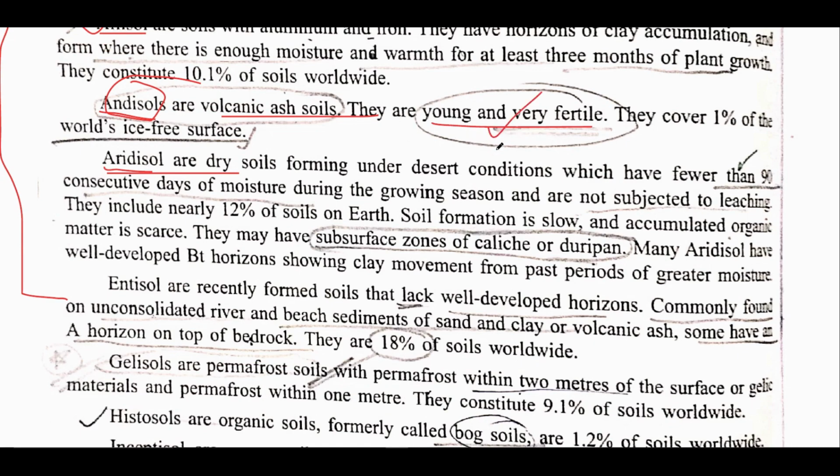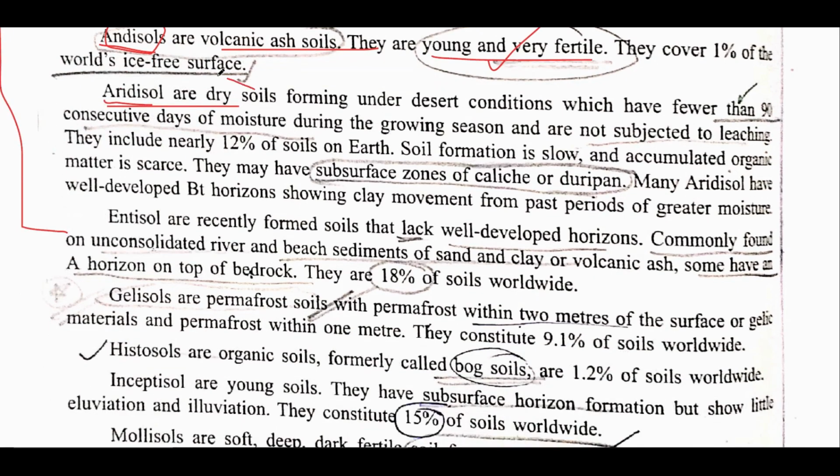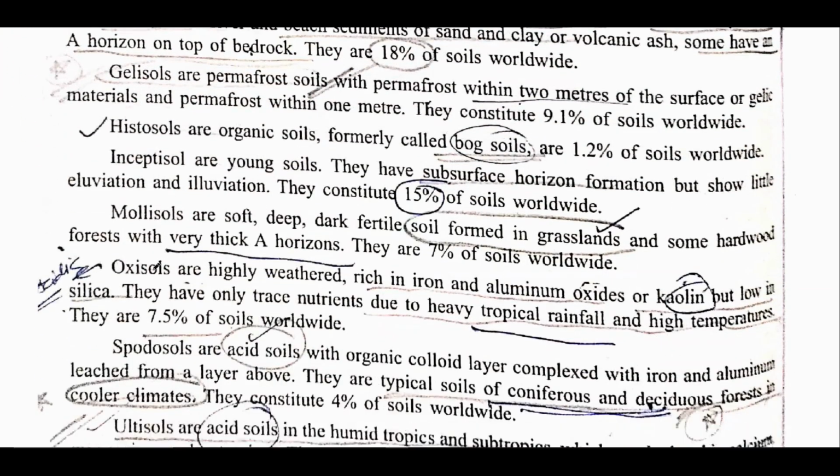Like Entisols, these are very young and fertile soils. Aridisols, these are dry soils that have fewer than 90 consecutive days of moisture during the growing season, and they have a surface zone of calcium. This is very important. Not only this, each and every soil order and the description that is being given is very important.